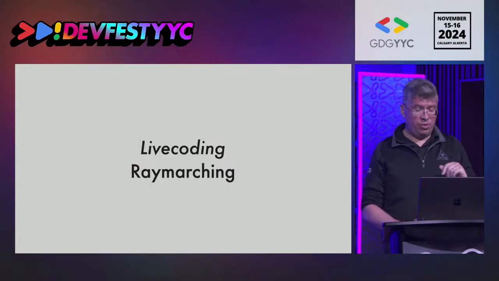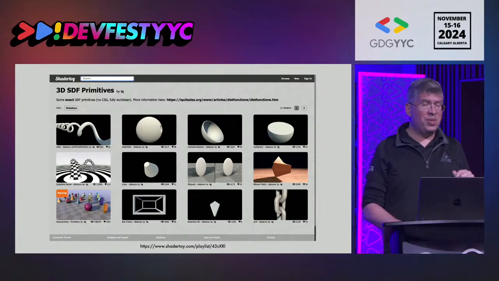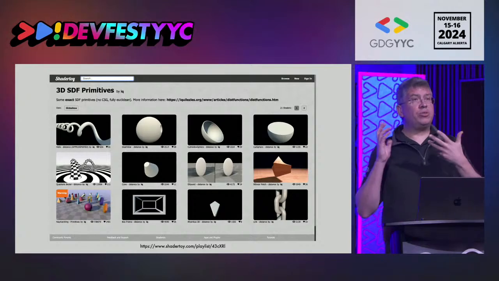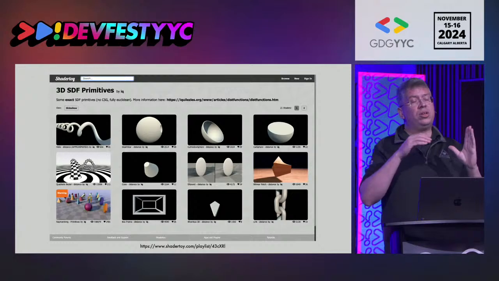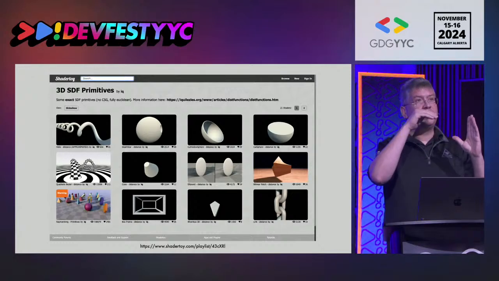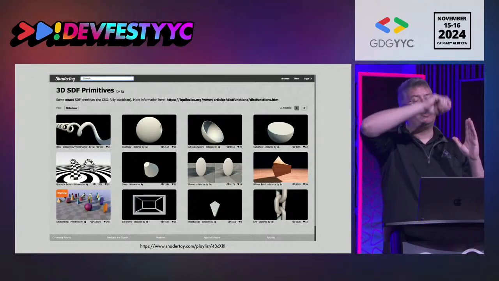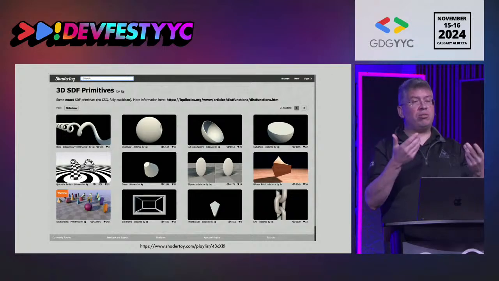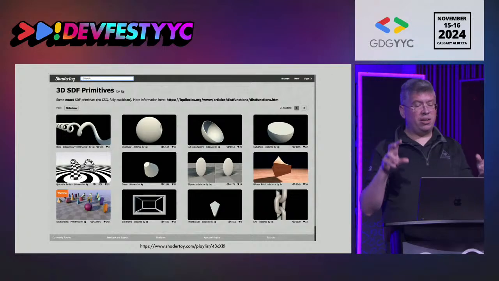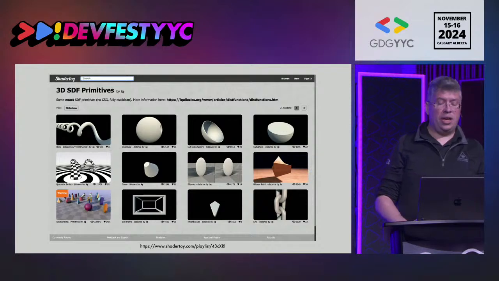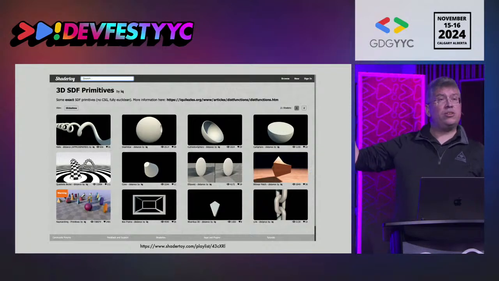I'm going to skip the live coding exercise here because we just don't have time. But the idea is that in those shaders, once you have the basic code that does this ray mathematics and this ray projection, you can start building your own scenes by adding up signed distance field functions. And you get results like these that you can see here.